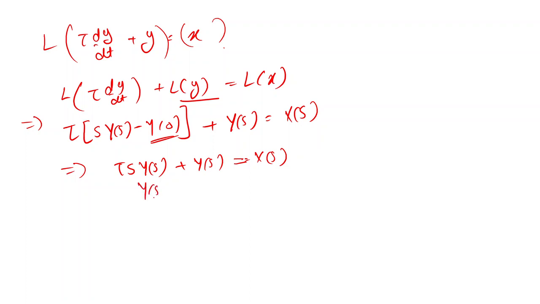So you can take Y(s) as common, into tau s plus 1, equal to X(s).